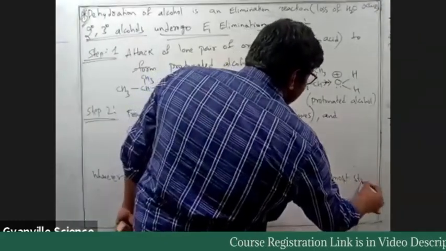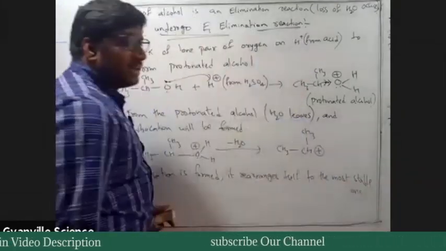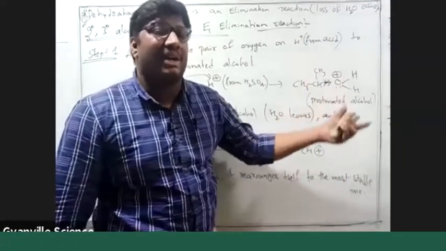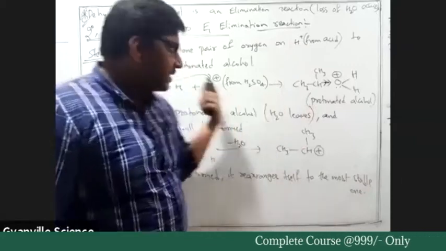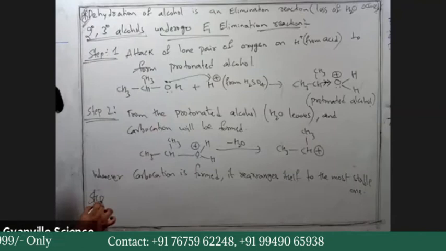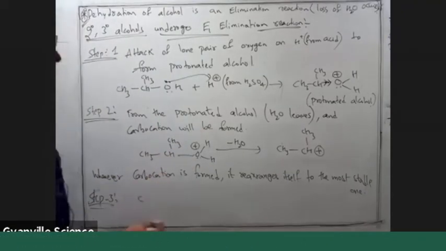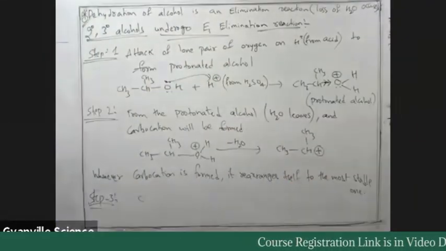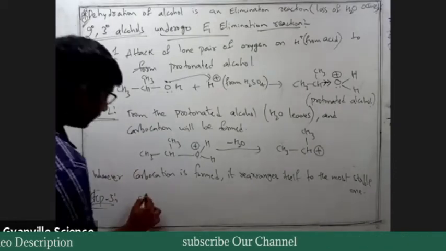In the rearrangement process, there may be some ring expansion as well. Yes or no? You have seen the carbocation rearrangements, right? So all those things you can include here. And step 3, whatever the carbocation we have here, there is no rearrangement possible because it is a secondary carbocation, so that is only stable, no chance of formation of tertiary.